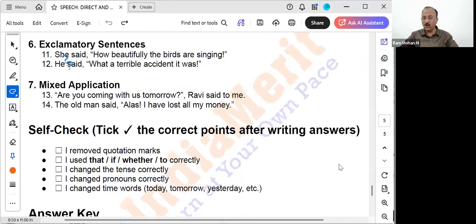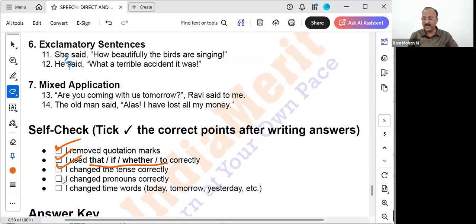What is the checklist we should normally use? Whether you removed the quotation marks, you should mark. Whether you used, means you should ask these questions: did I use that, if, whether, or to? These are the connecting words, correct, no? Appropriately, which did I use? Then yes, I changed the tense correctly. Means the verb in this tense, whether we have converted it to past tense or past perfect tense or past perfect continuous tense. That we have to check.